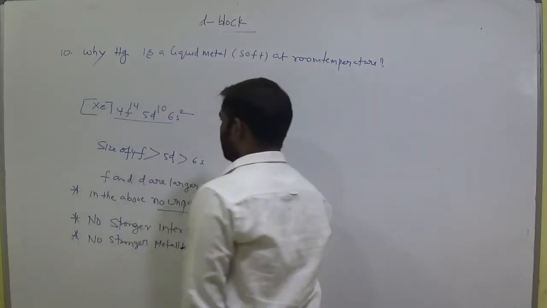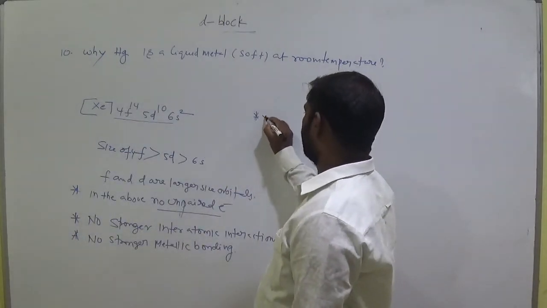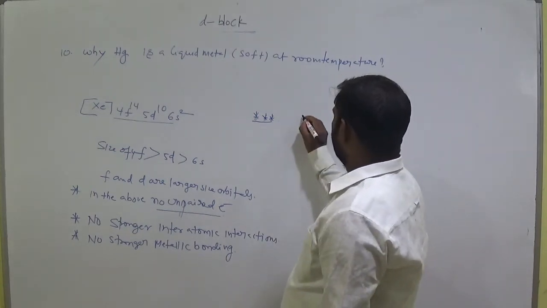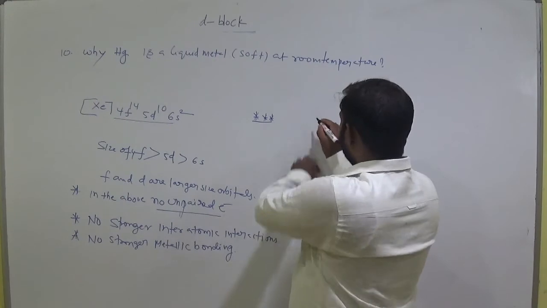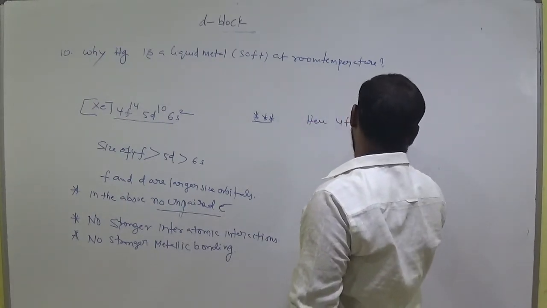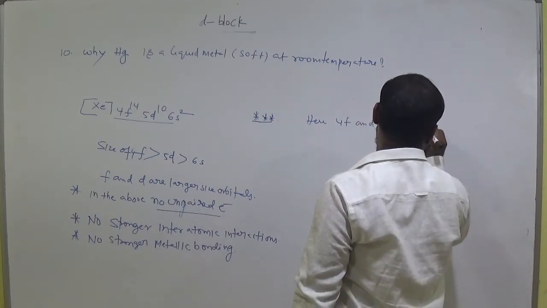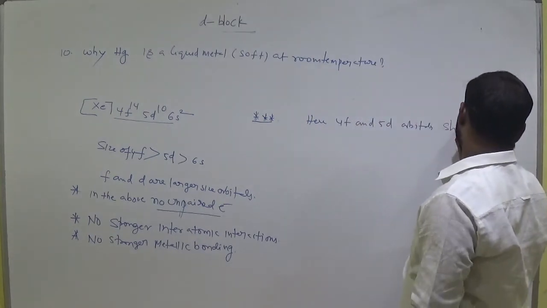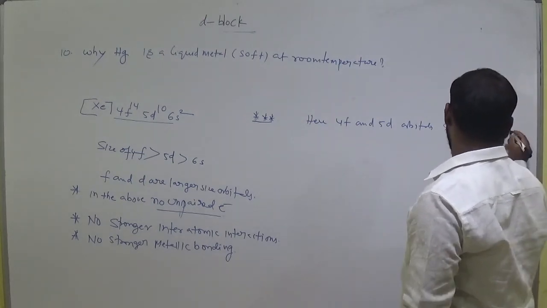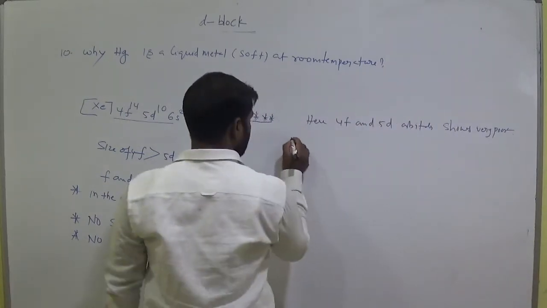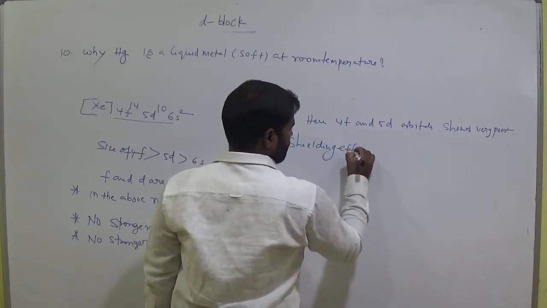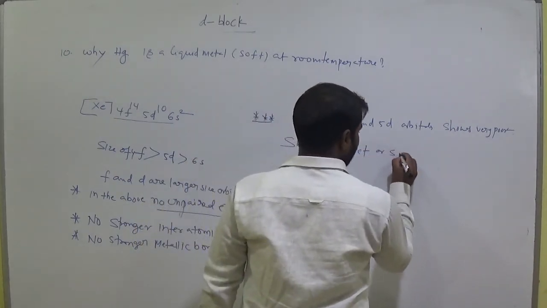And one more important thing and very important reason. Here 4f and 5d orbitals show very poor shielding effect, or screening effect.